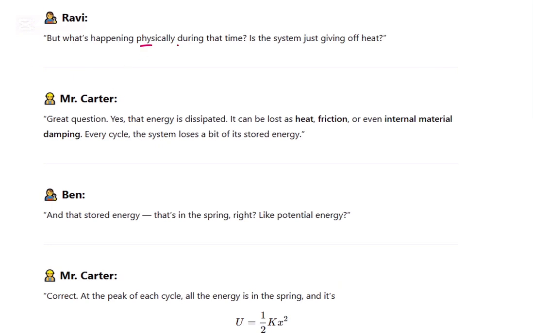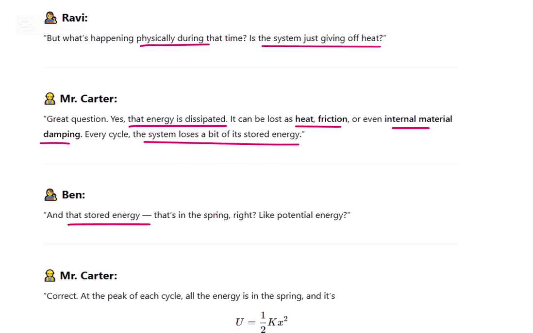But what's happening physically during that time? The system is giving off heat. Yes, energy is dissipated. It can be lost as heat, friction, or internal material damping. Every cycle, the system loses a bit of its stored energy, and that stored energy is in the spring, right? Like potential energy, yes.